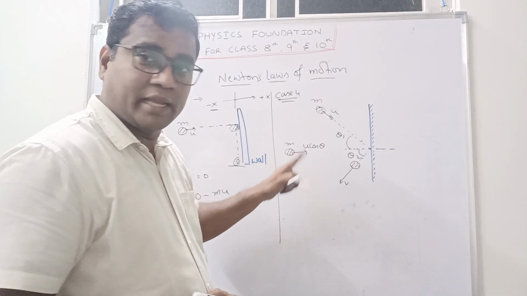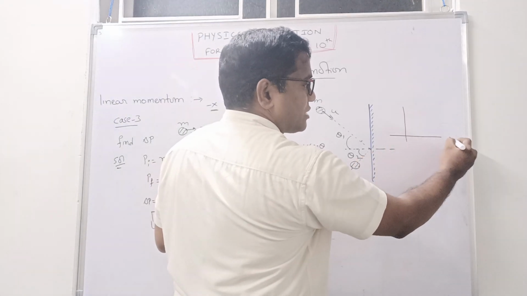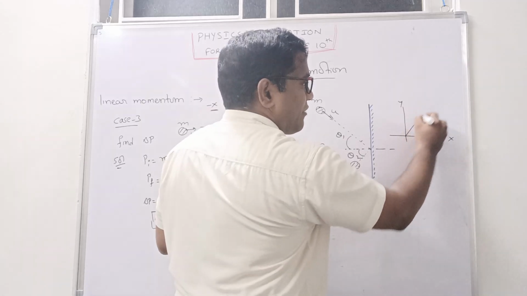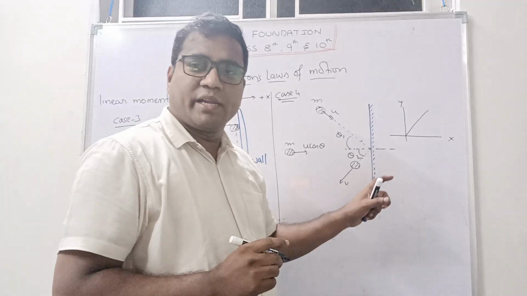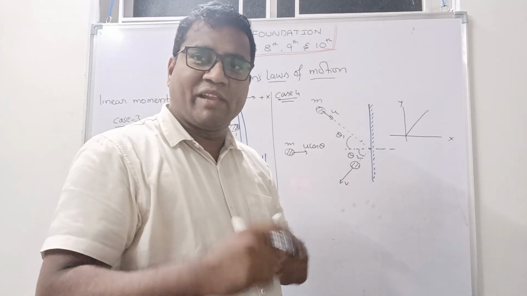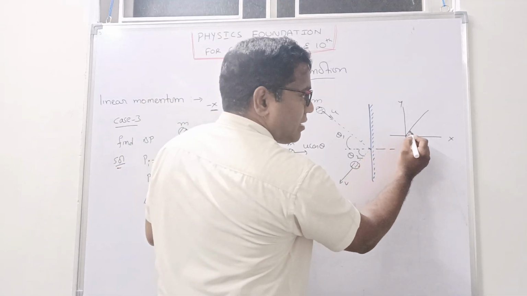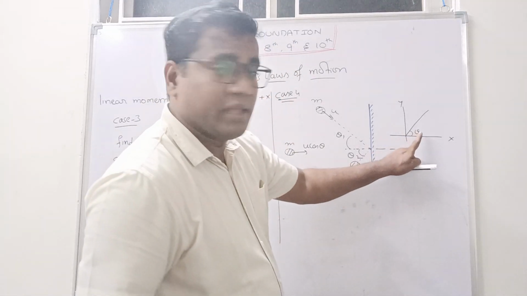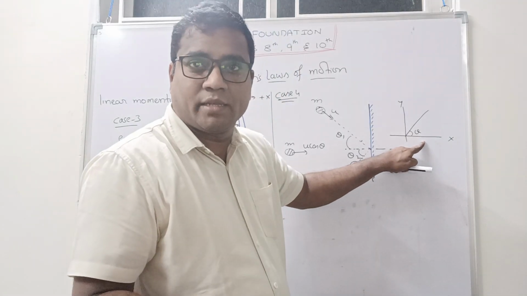If not, listen again. For example, here one triangle is there. Here x coordinate is there, y coordinate. If I draw one line, just try to understand here. Again, broadly I will explain in one more video how to find out the angles. Here theta is there. Where theta is there, that side will be cos theta.